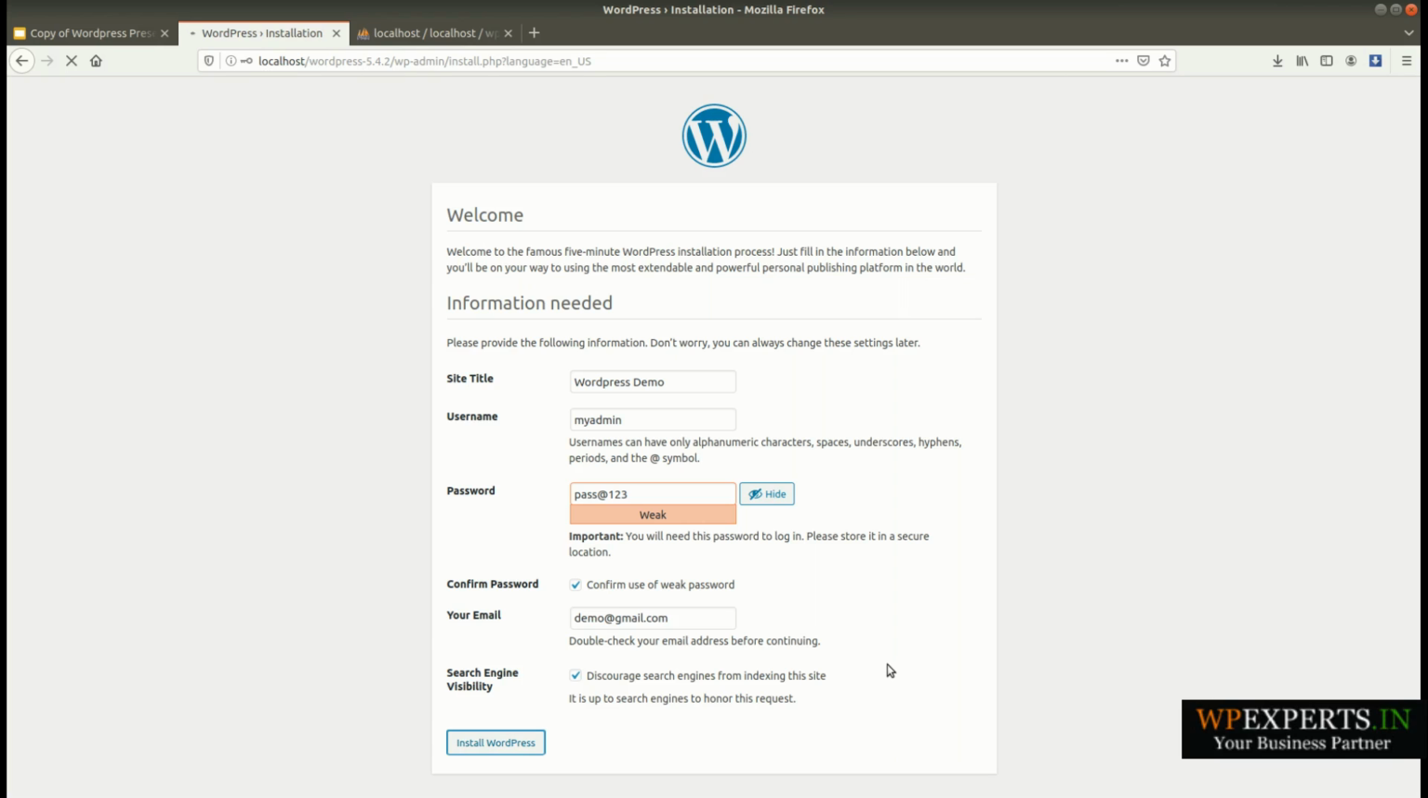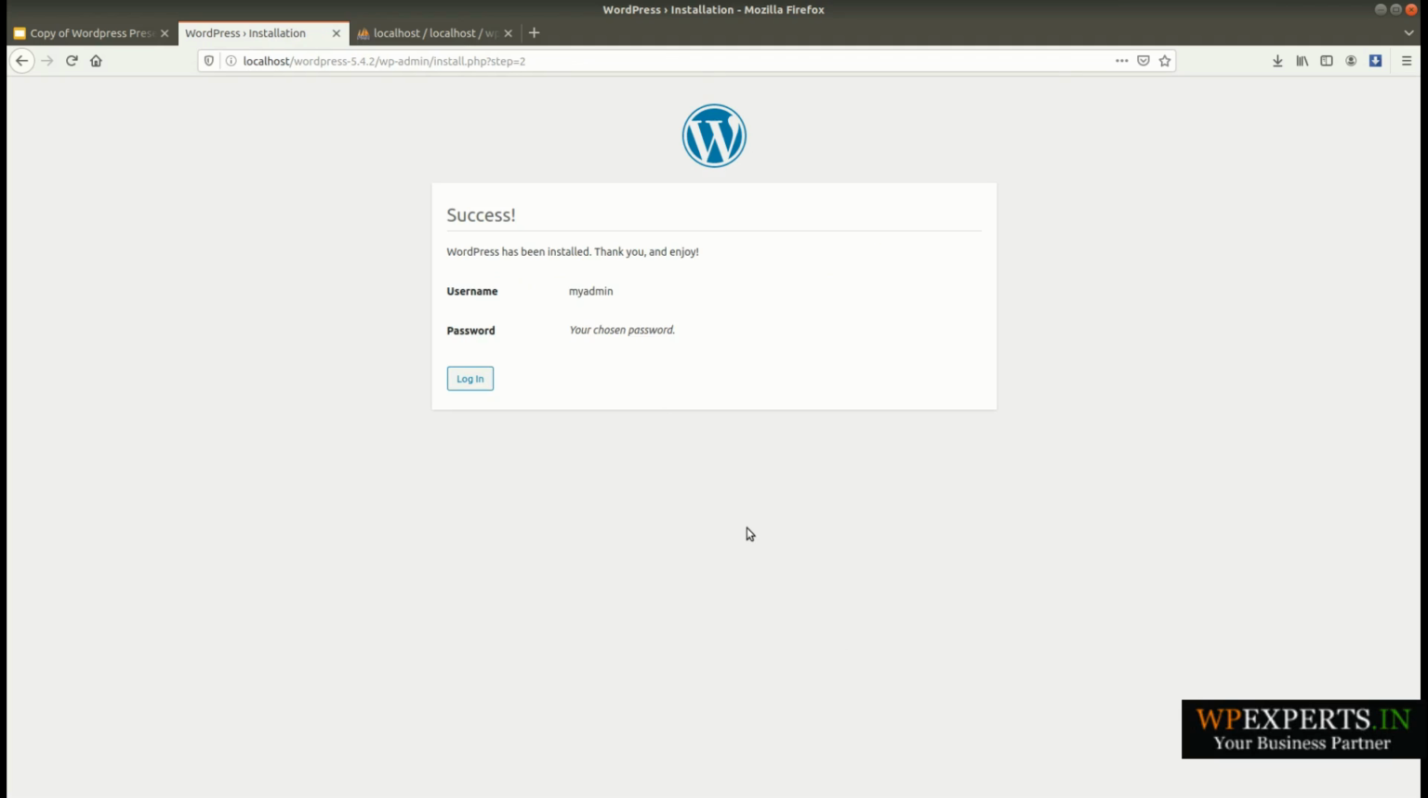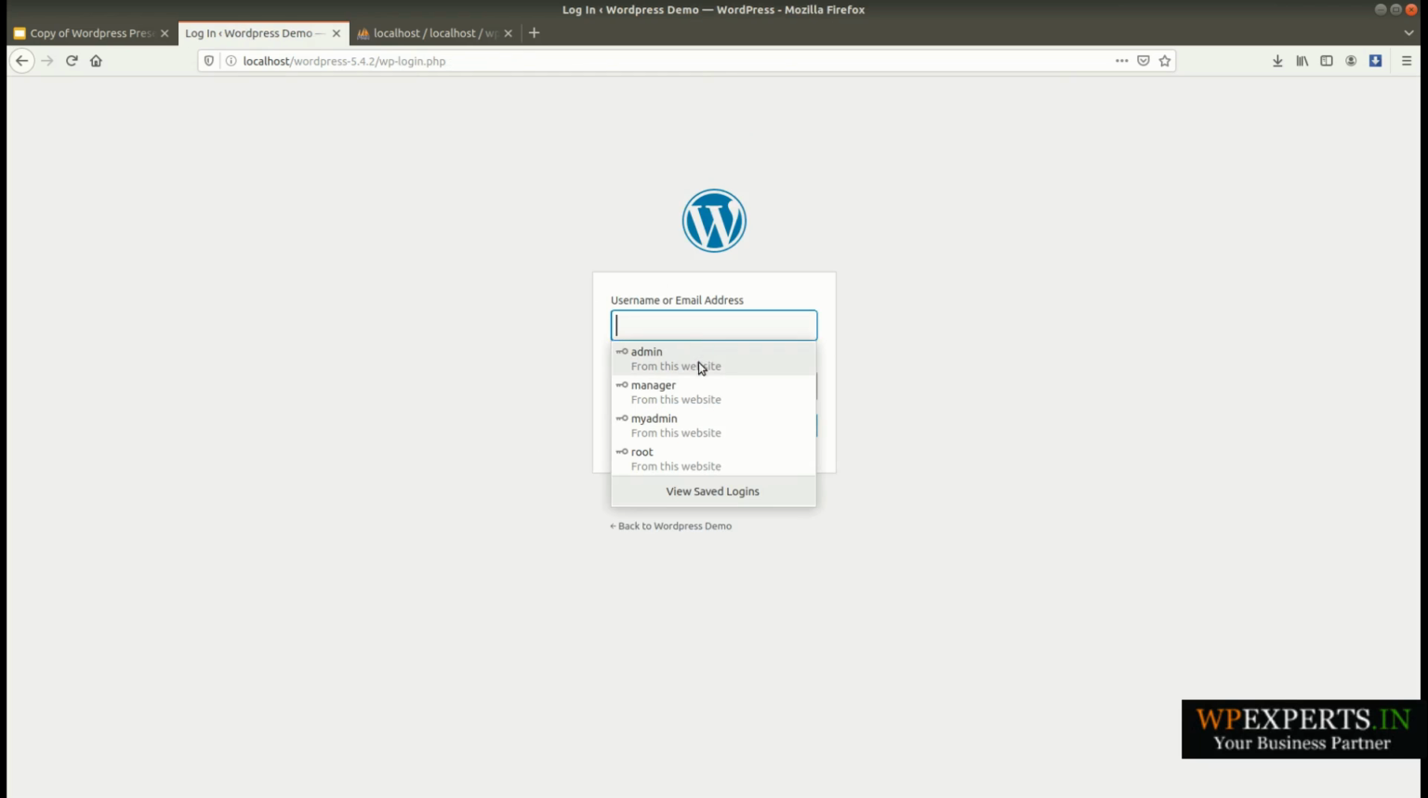it can take only a few seconds or minutes, as WordPress is a lightweight CMS, so it will not take more time. Yes, my setup has been successfully completed and WordPress has been installed. Okay, so now I can log in to my admin. My username was myadmin, and I will choose my password, and let me log in.